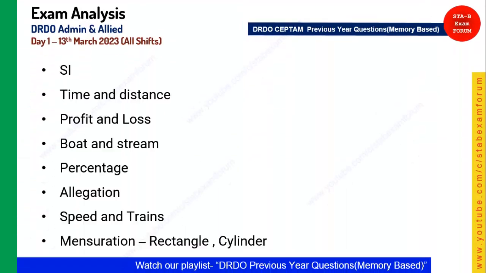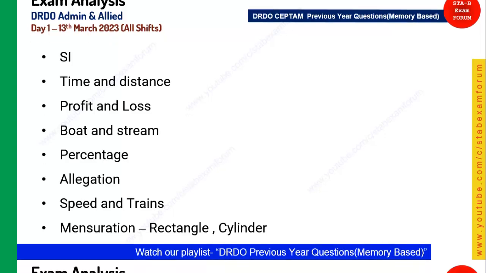Let's see the next part, that is quantitative aptitude, and there were common questions on arithmetic mostly, like profit and loss, percentage, boat and stream, time and distance, train. So you can expect 1 to 2 questions from each of these topics. The basics of each of these topics you should know at least. And from the mensuration part, a few questions on area of rectangle and cylinder have also come. Therefore it is recommended you go through all the formulas related to mensuration at least once.